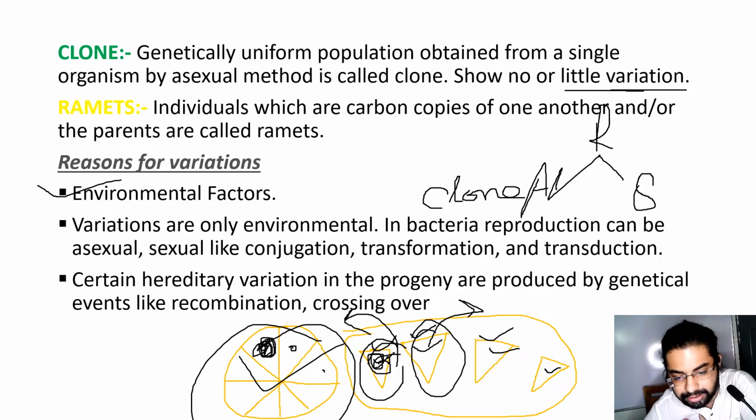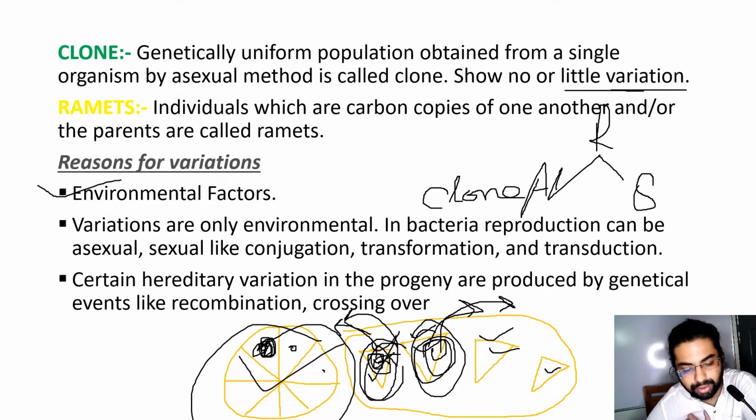Suppose this organism, after its birth, is grown in a low nutrient environment, and this individual is grown in a high nutrient environment. So this organism will definitely grow better in its shape and size compared to this one. So environment does play an important role in variation. Such variations are only environmental. So variation is the effect of environment.